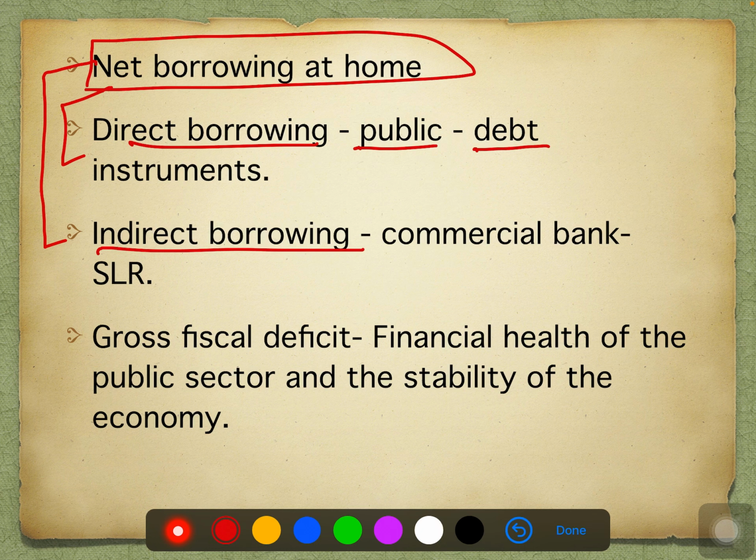In indirect borrowing, we're going to borrow money from the commercial bank through SLR. SLR is statutory liquidity ratio. Statutory liquidity ratio, that means each commercial bank has to keep some percentage of ratio of money in liquid form with themselves. They have to store. That's called statutory liquidity ratio. The statutory liquidity ratio topic we have already discussed in money and banking. I hope you guys remember.